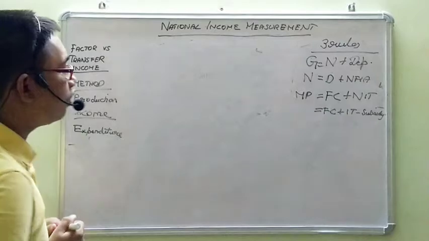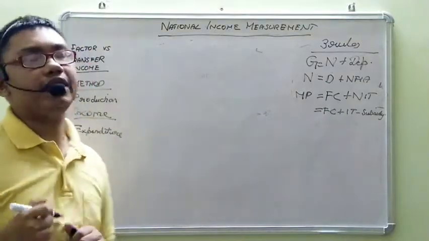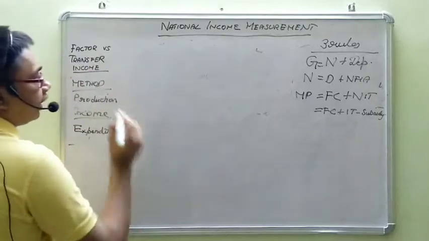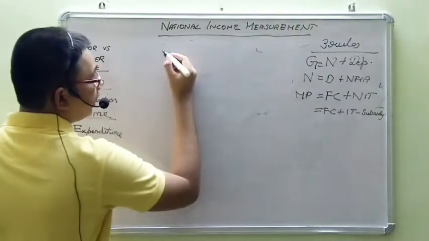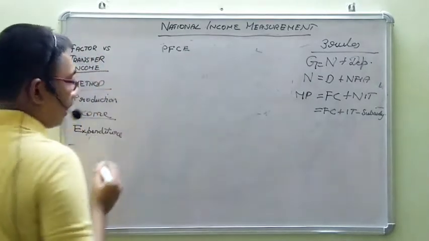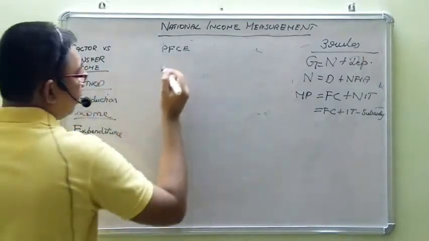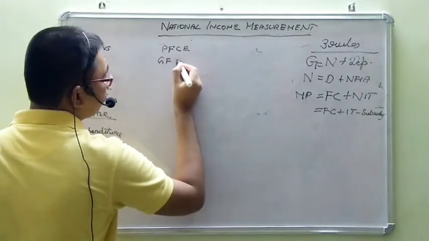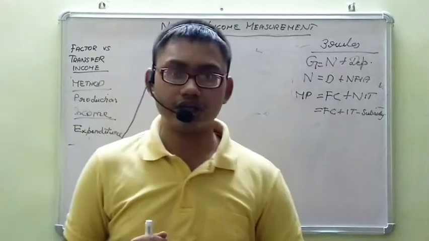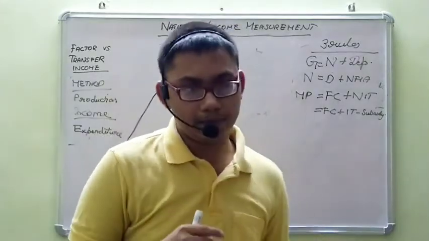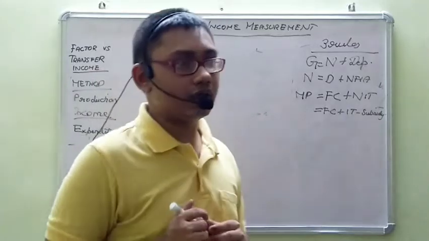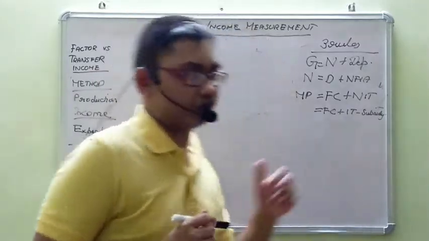Okay, in this we consider all the expenditure. Whatever consumption expenditures are undertaken by the households will be treated as private final consumption expenditure or PFCE. Then we get the government final consumption expenditure. The government will also incur expenditure on goods and services in order to provide public amenities. So such expenditures will be treated as government final consumption expenditure.